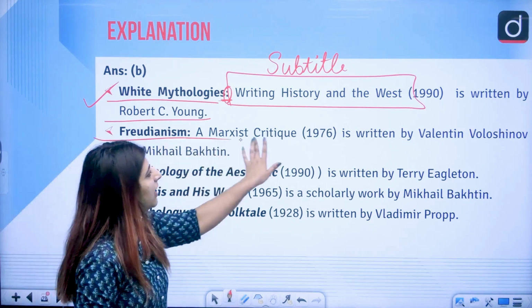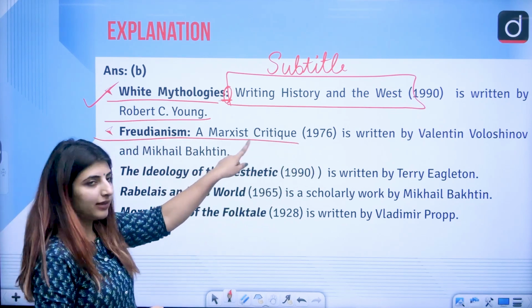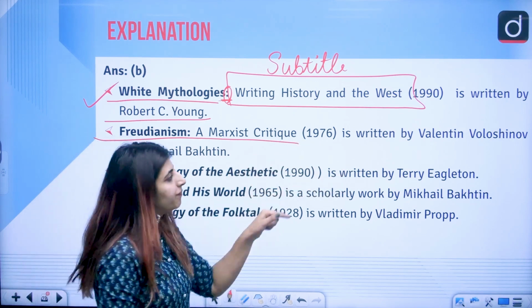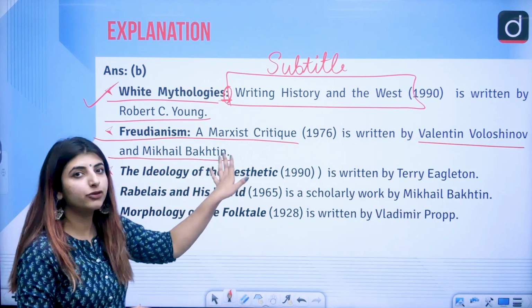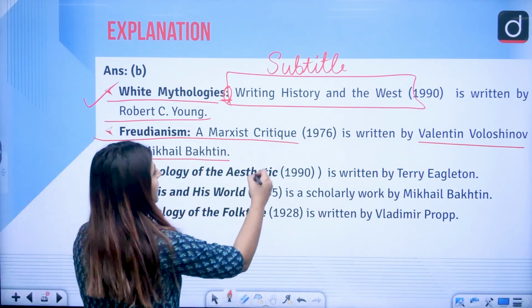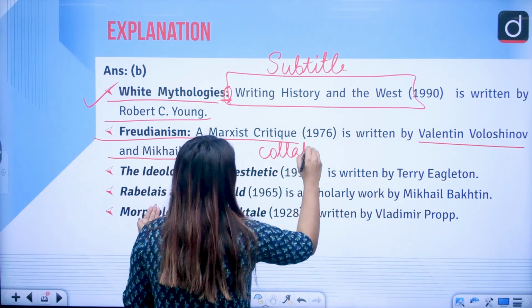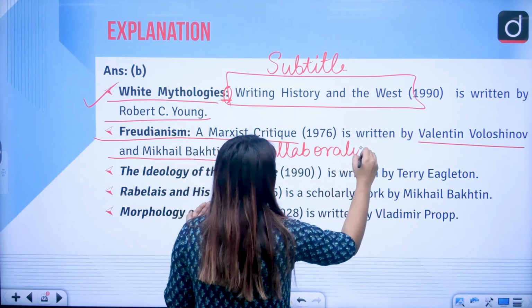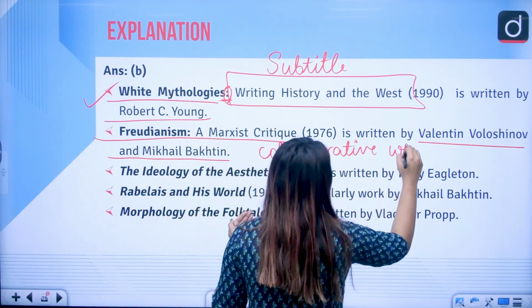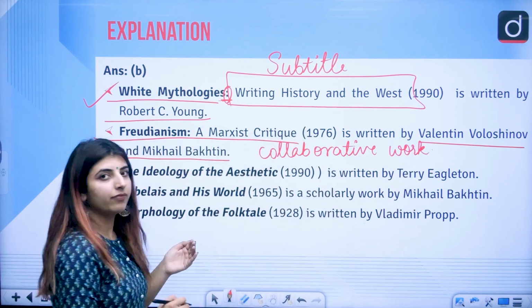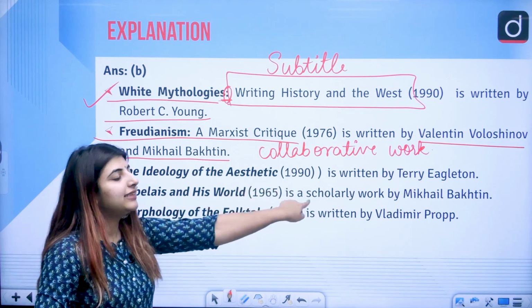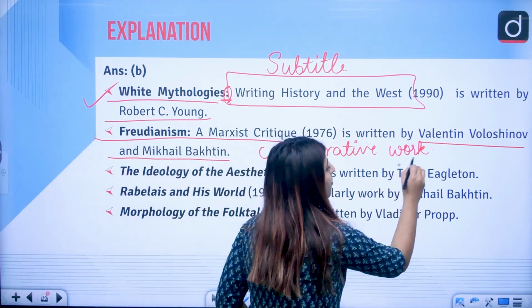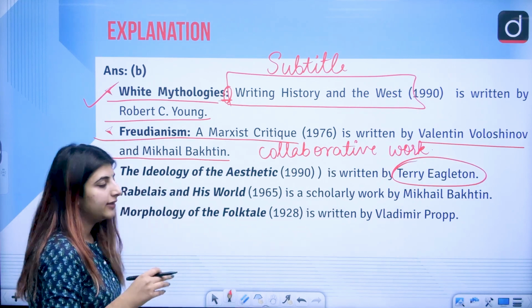Then Freudianism: A Marxist Critique. This is also a subtitle, written by Valentin Voloshinov and Bakhtin. So this is a collaborative work. Correct. Third one, the ideology of the aesthetic, is written by Terry Eagleton, a very prominent theorist.